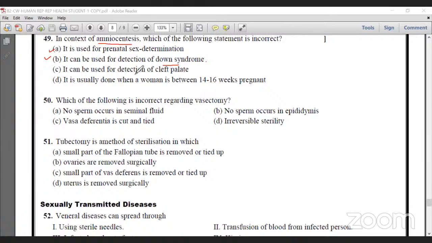Then it also detects cleft palate, wrong. Actually, cleft palate means, in Kannada we call it ಸೀಳು ತುಟಿ. That is splits in the roof of the mouth and lip. That is called cleft palate. It cannot be detected in amniocentesis. That's why this option is correct for this question. And it is usually done when a woman is between 14 to 16 weeks pregnant. Within 1.5 to 3 months, it will be detected.